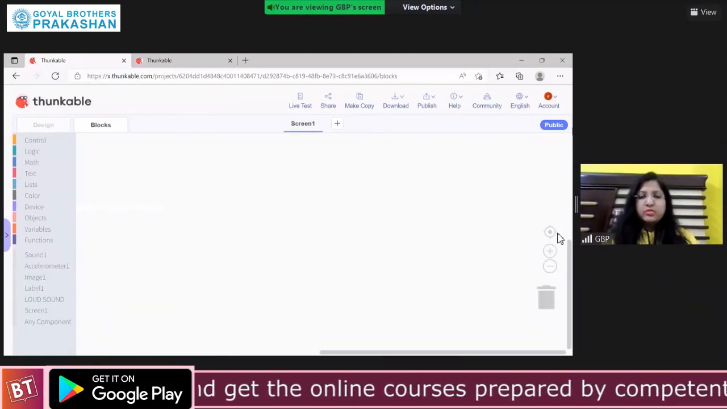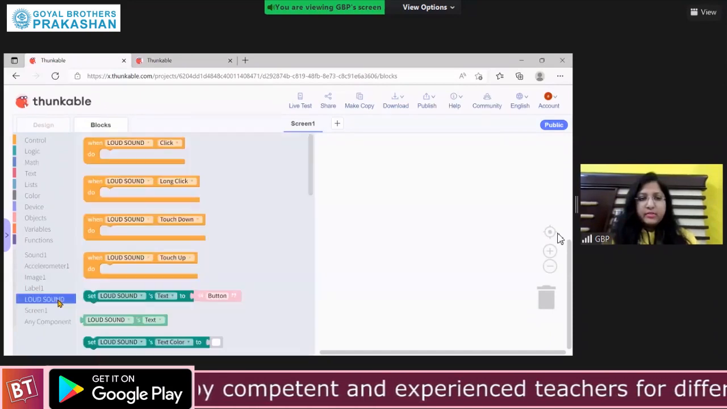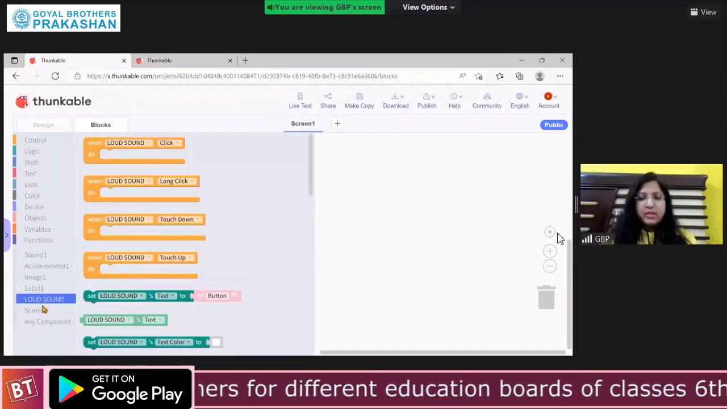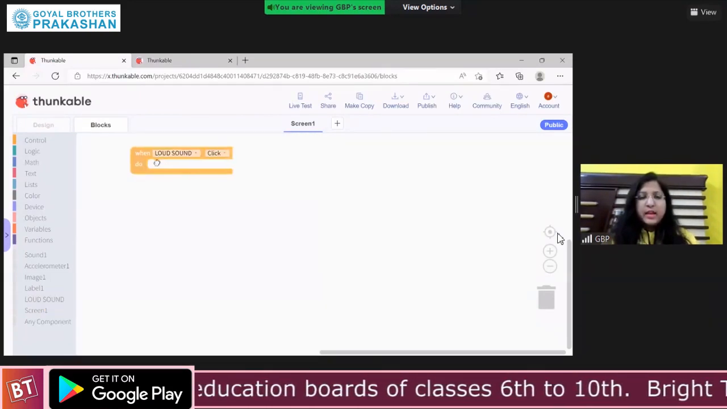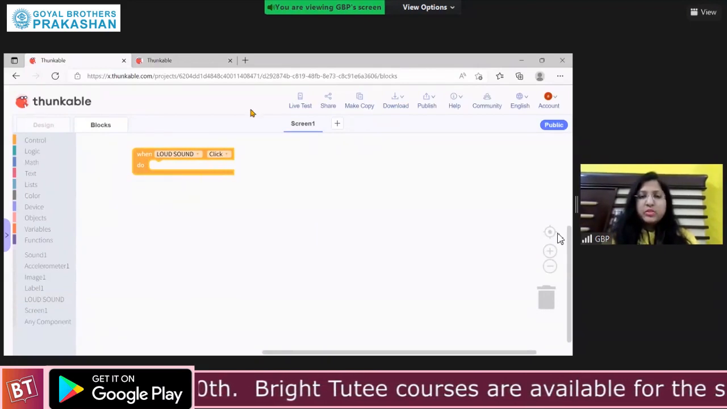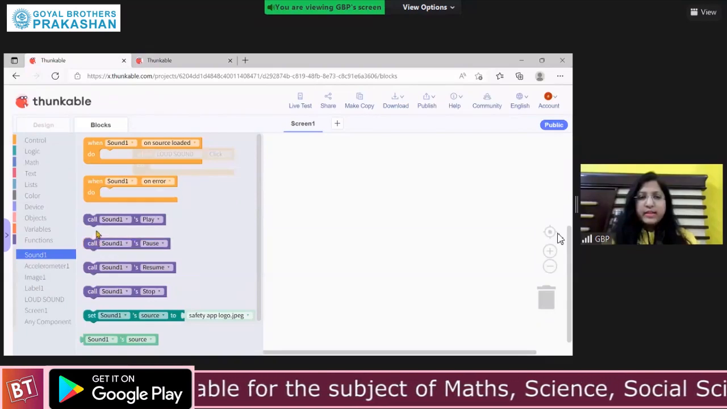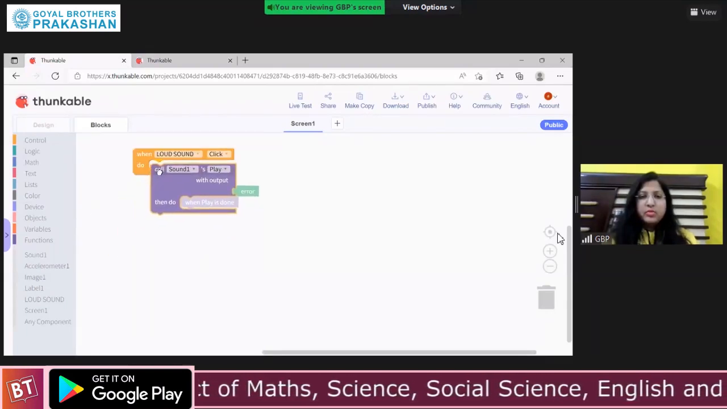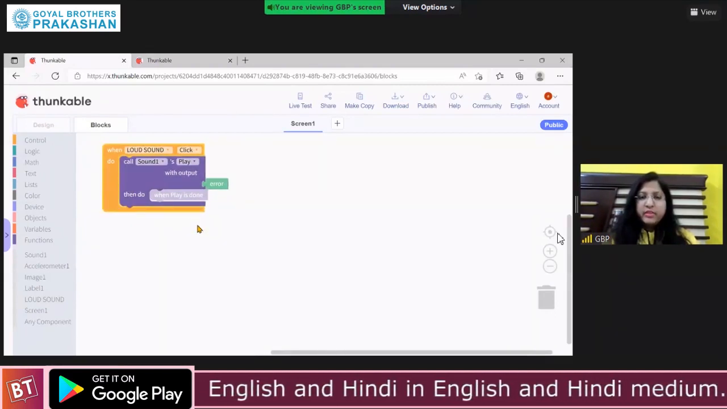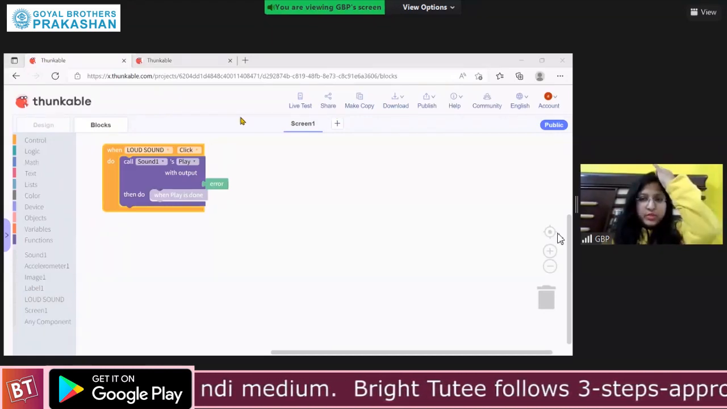So what we need to do? When button is clicked. So go to your button. I named it as loud sound. So when loud sound is clicked, what should my app do? It should play the sound. So go to sound 1 category and do call sound 1's play. Finish. Do this coding.